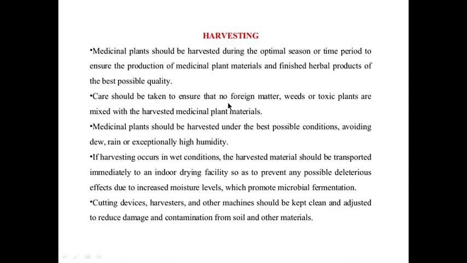Care should be taken to ensure that no foreign matter, weeds or toxic plants are mixed with the harvested medicinal plant material. During harvesting, care should be taken that other foreign materials, weeds and toxic plants are not mixed with the medicinal plant. Medicinal plants should be harvested under the best possible conditions, avoiding dew, rain or exceptionally high humidity.